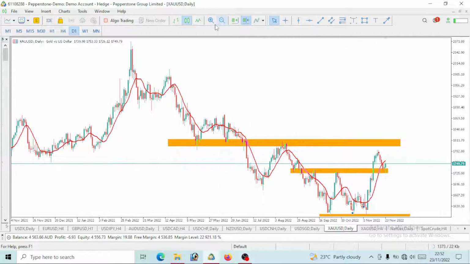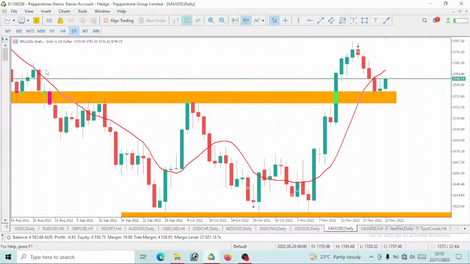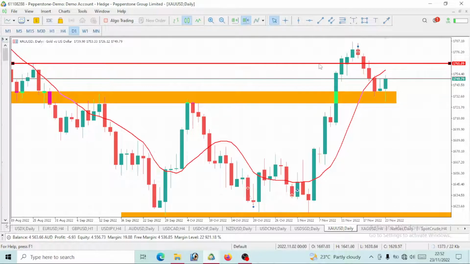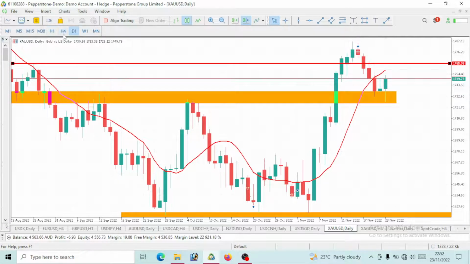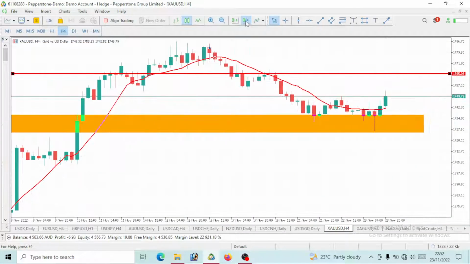Let's see if this gold will tap the level of 1765 by the next day. We are currently trading at 1749. We are expecting this gold to push up and possibly take out the level of 1765. That takes us to the 4-hour time frame, guys.